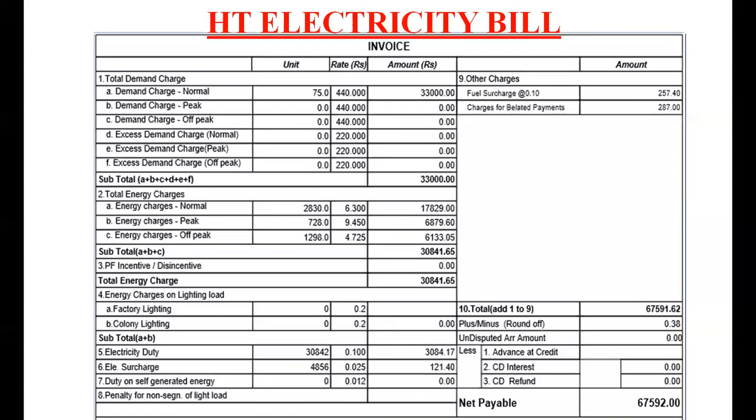The total of these different demand charges, energy charges, electricity duty, surcharge, and self-generated energy charge will be the total electricity bill for an industrial or HT consumer.